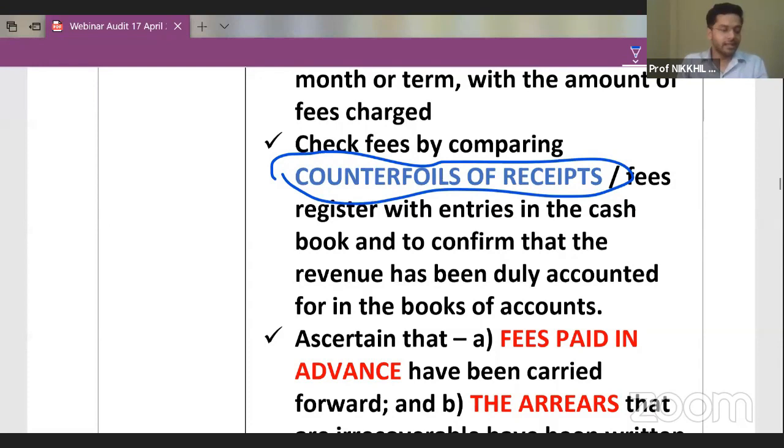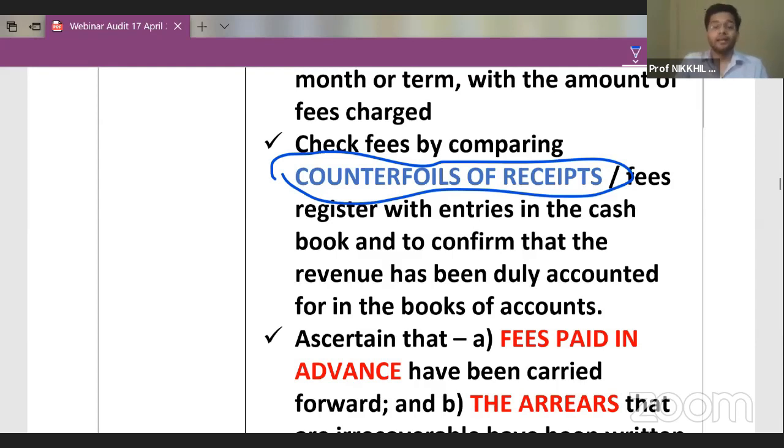Suppose the institute has got some fees in black from some malicious party, for doing some fraudulent activity. The school has received some fees from a third party and they want to make this income of black as white. What they'll show in their books of accounts is that, suppose they had 1,000 students in the school for the entire year, the school will tell the authorities that we had 2,000 students and they will account for that black money as the fee for the balance 1,000 students. This is how a fraud can happen in an educational institution.